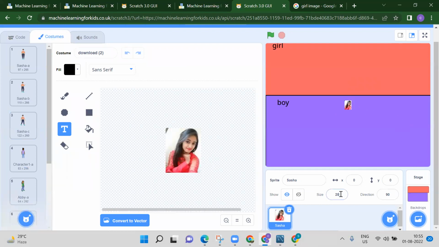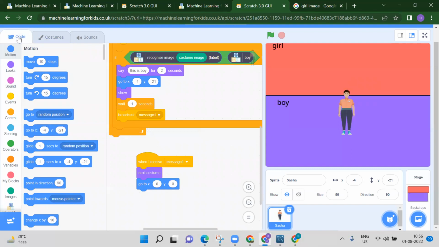Now, see, this is so small. We have to make it around 50. Now, if you run, see, this is girl. So you will get the girl position, right? So in this way, we can add our image recognition with machine learning.